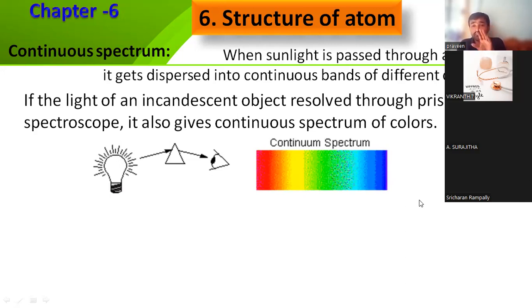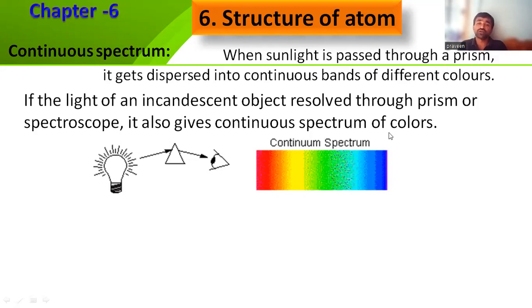But continuous spectrum has no lines, only bands, no dark spots, right? So like this, you can visualize the spectrum, continuously, without any dark regions. We can only see spread colors. So this is especially about continuous spectrum.